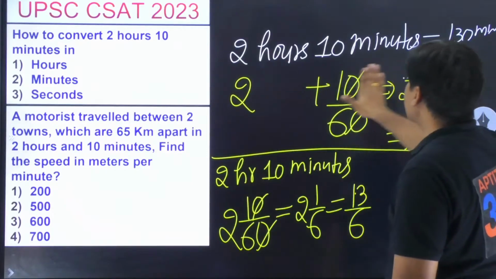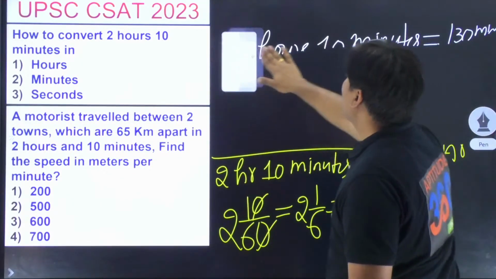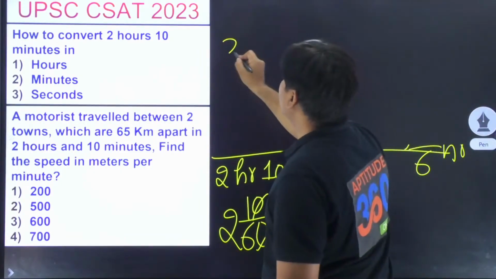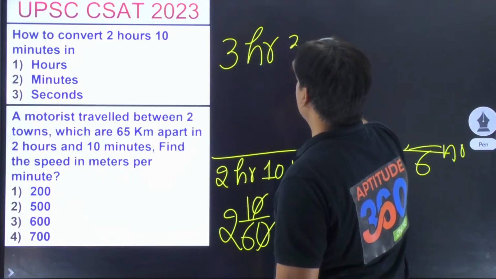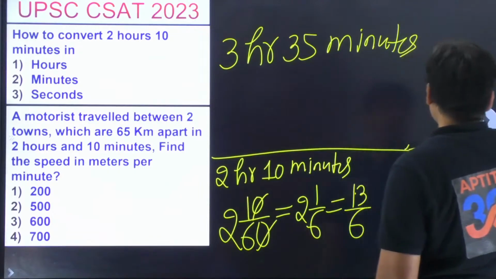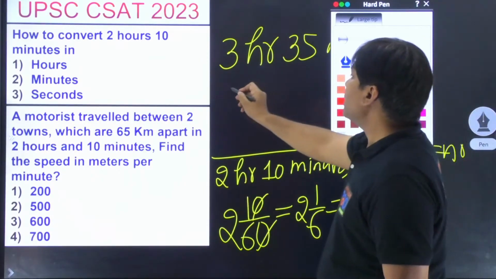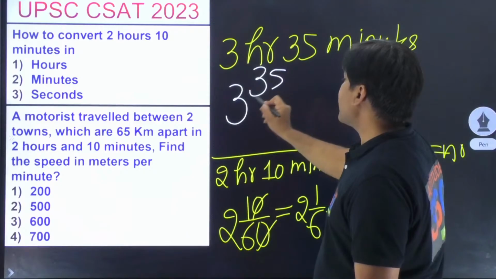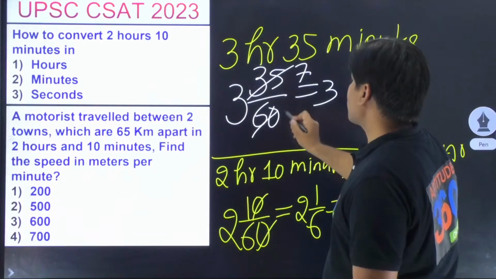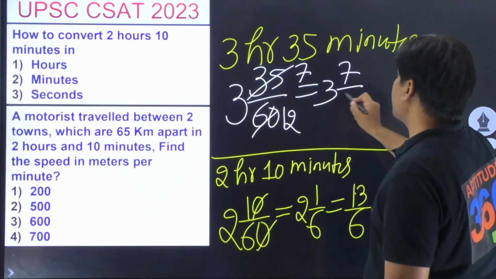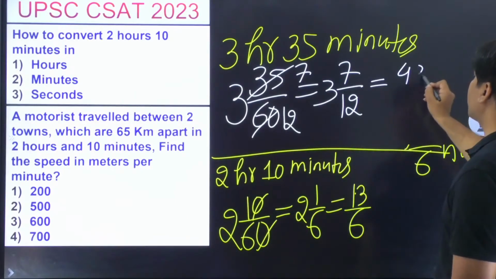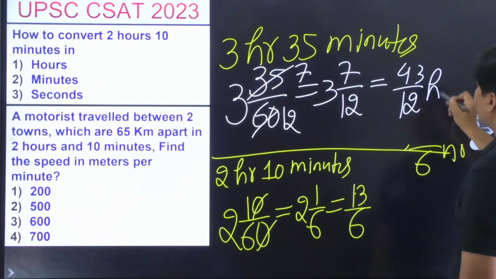अगर इसी के हिसाब से if I happen to ask you something like 3 hours 35 minutes. If I have to convert 3 hours 35 minutes, what should I do out here? It's pretty simple. 3 35 by 60. What does that mean? 3, this is 7 into 5, this is 12 into 5. So this is 3 7 by 12. And this is 36 and 7, 43 by 12 hours. So what is it that I am trying to say?